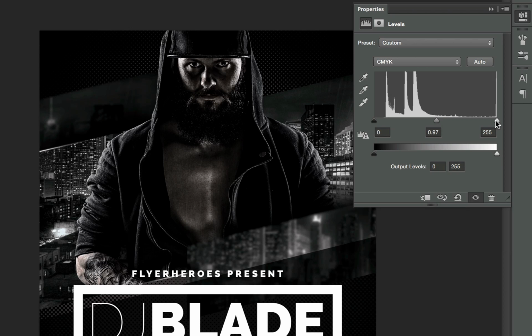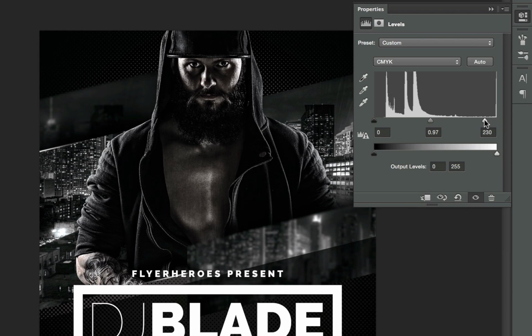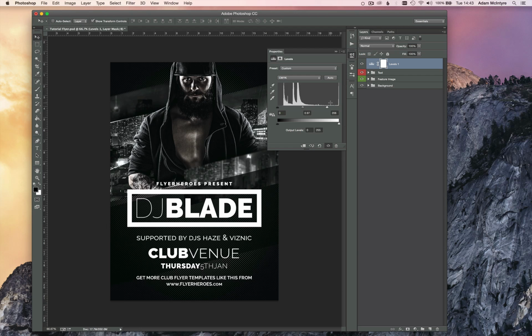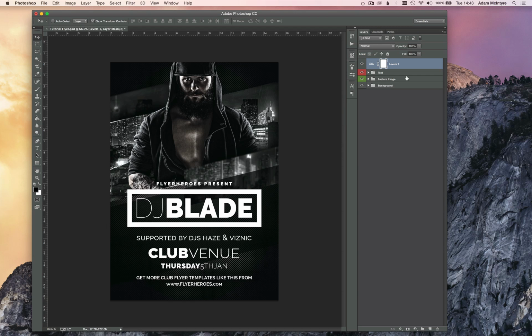far right toggle here, move it over to the left, and you can see the white areas, the lighter areas, they're just getting a little bit brighter. I don't want to take it too far, but I think around there looks pretty good. I'm going to put that in its own folder called adjustments. I'm going to call that blue.